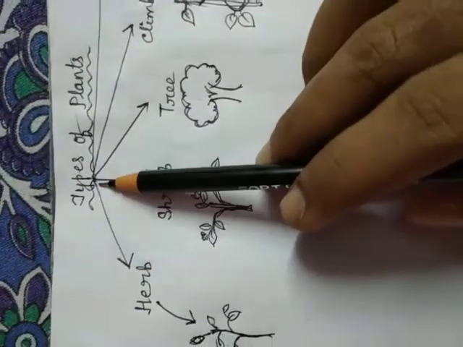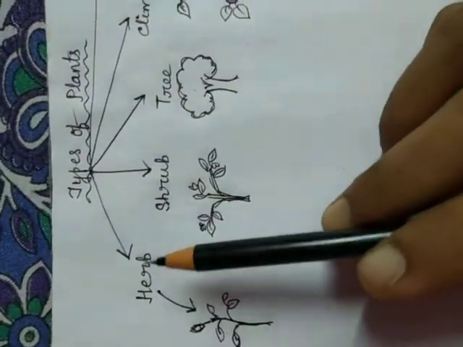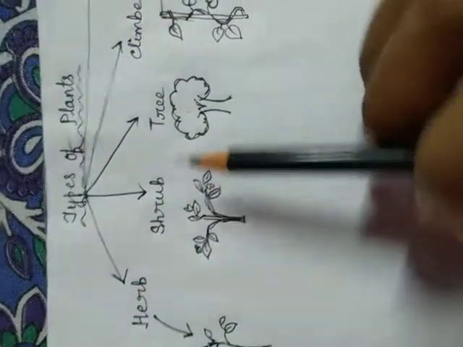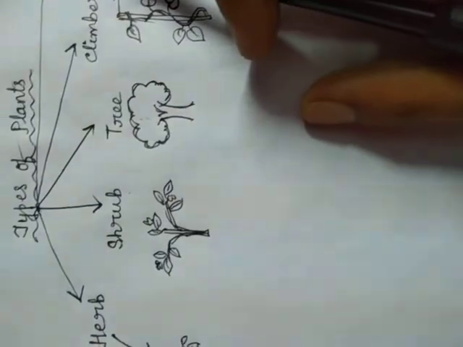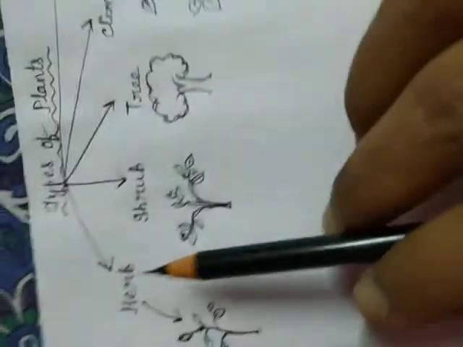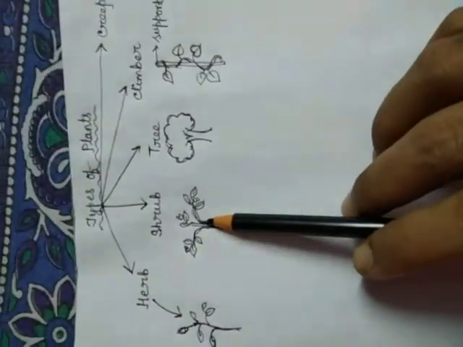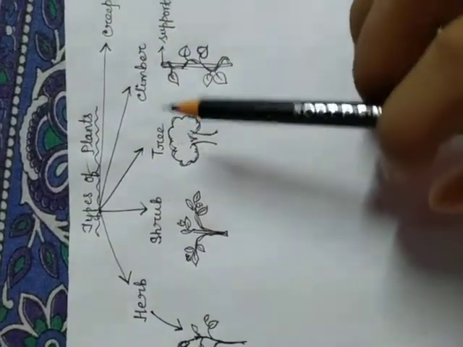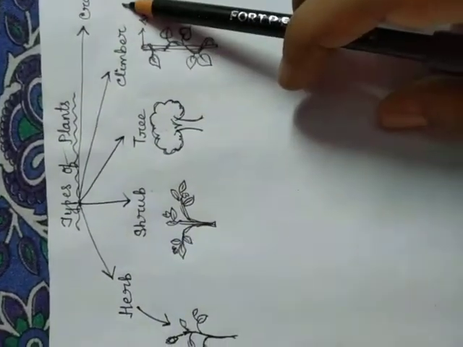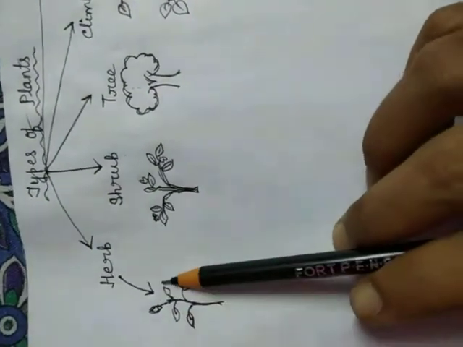Mainly, plants are classified into types depending upon their features: herbs, shrubs, trees, climbers, and creepers. First we have to know what is a herb.